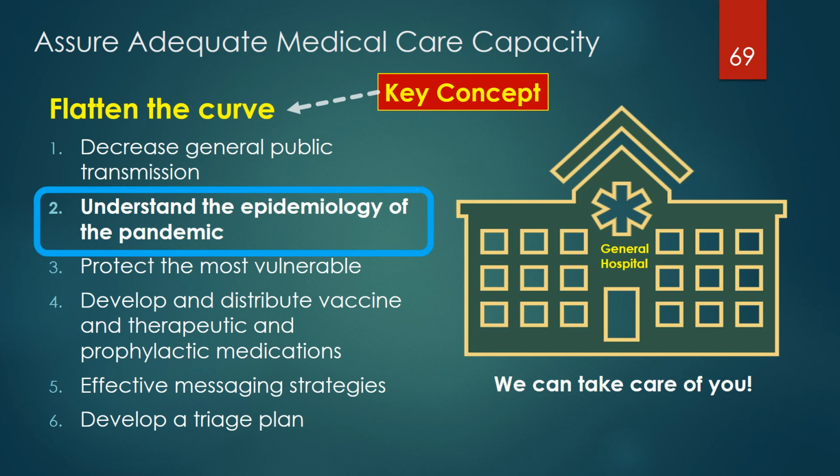Let's talk about the importance of understanding the epidemiology of the pandemic and how that helps flatten the curve. Epidemiology relies on data to develop appropriate strategies. Testing to confirm true cases and their distribution is important in studying any epidemic or pandemic situation, including COVID-19. Testing helps identify and separate COVID-19 from other organisms that cause similar respiratory symptoms. It often requires a lot of testing to get a true picture of the epidemiology of a virus like COVID-19, particularly in the early stages of a pandemic.